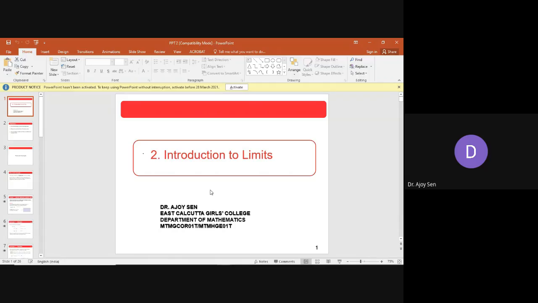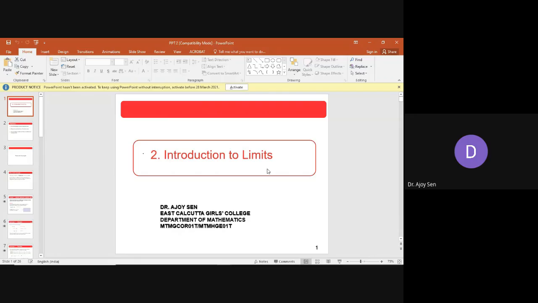I think you all have some ideas on functions, right? So I am not discussing those functions. You can see this is 2, that means I am not discussing those functions. I think you all have a little bit of an idea on functions, so I'm moving on to limits.